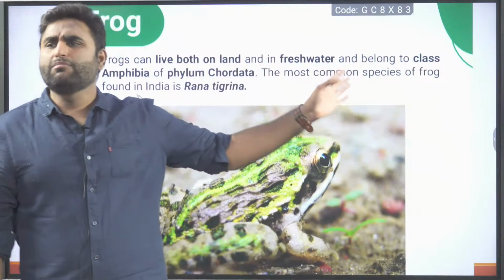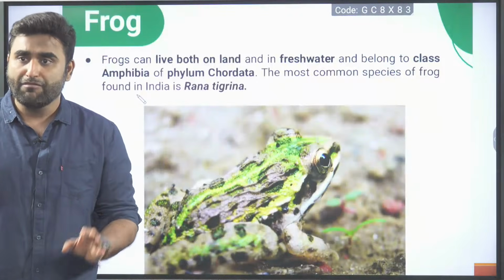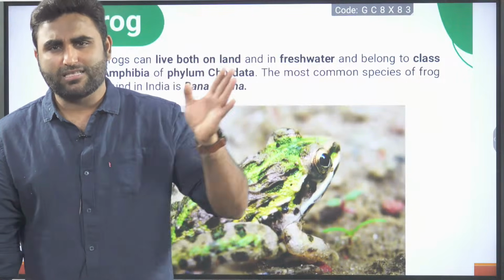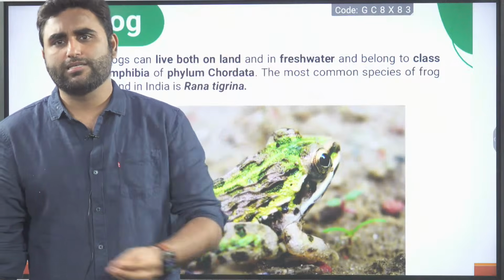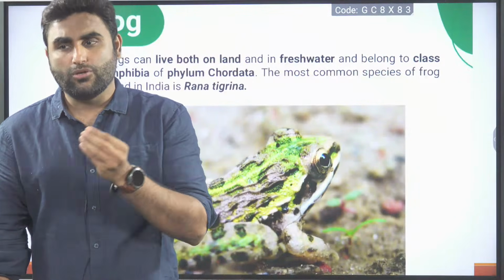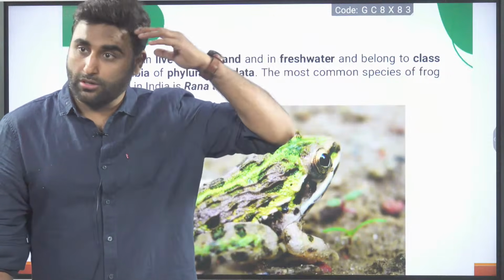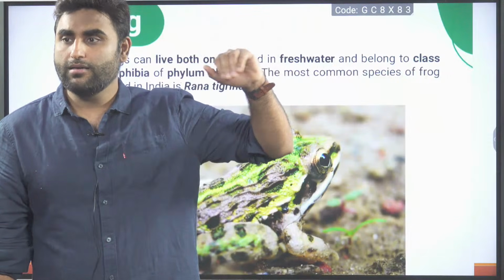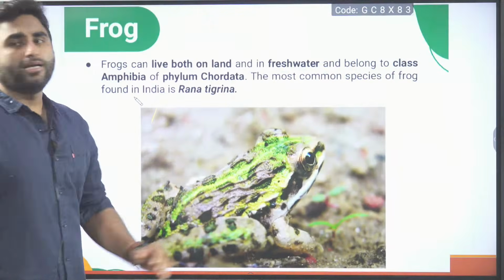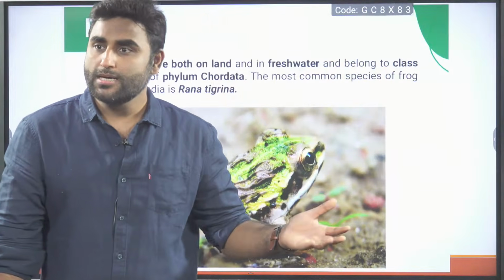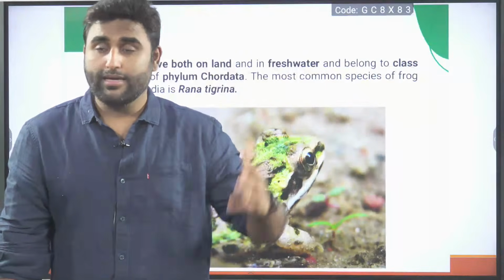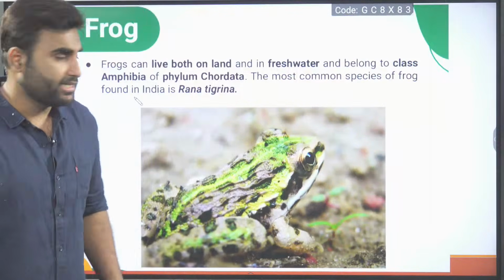Phylum Chordata. The most common species of frog found in India. There are many species. The Western Ghats has thousands of frog species, and we also have a lot of species in the northeast. In the Amazon, the highest number of species are there. The most common here is our Rana tigrina. Now the rainy season is near, so it is the breeding season. You can see them more active and more visible in this rainy season.